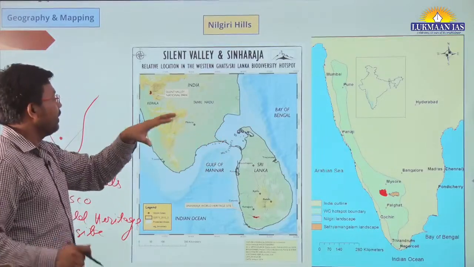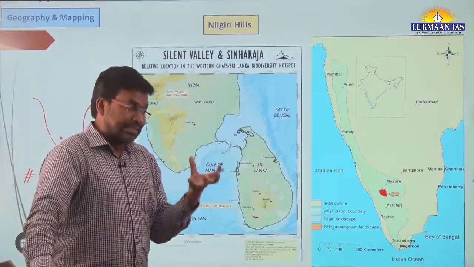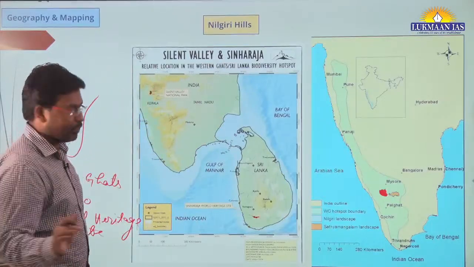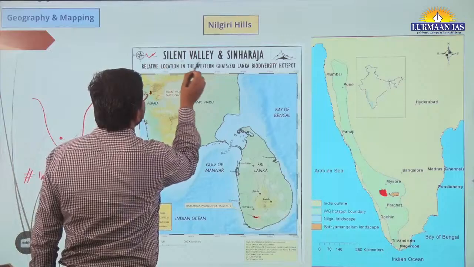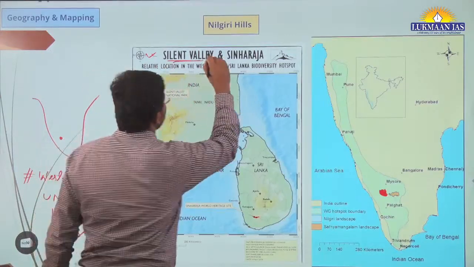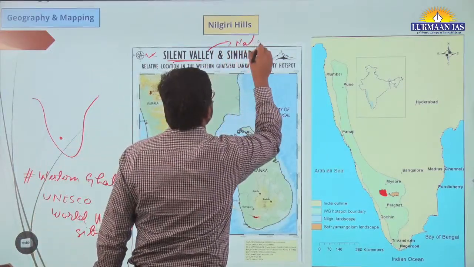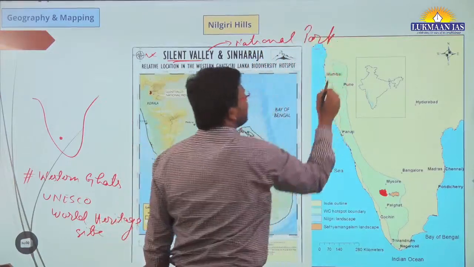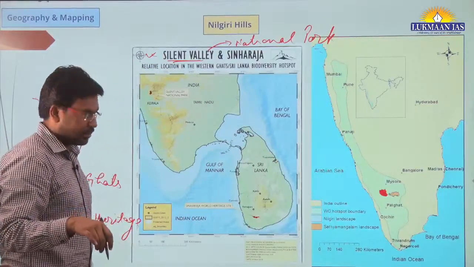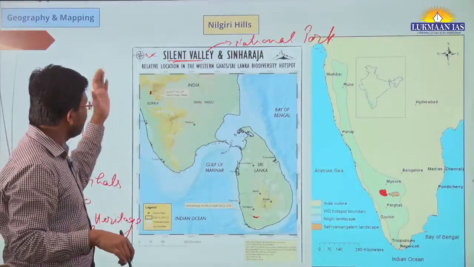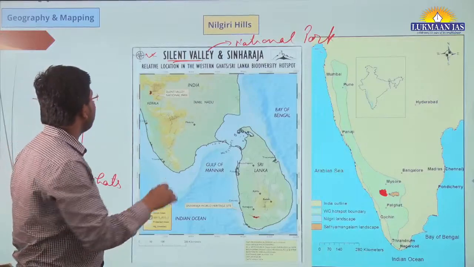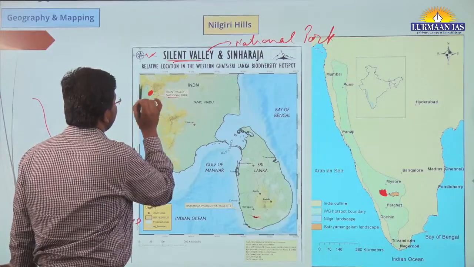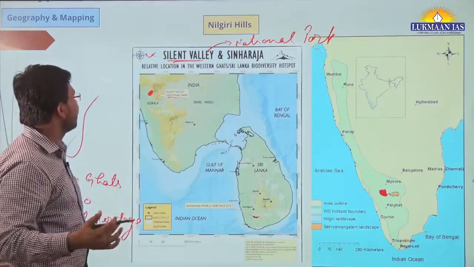As part of Nilgiri Hills, in the center of the Nilgiri Hills, we have the Silent Valley National Park. Silent Valley National Park is located at the center of the Nilgiri Hills. We can see it here, Silent Valley National Park, at the center of Nilgiri Hills.